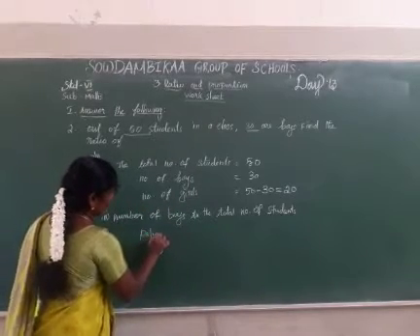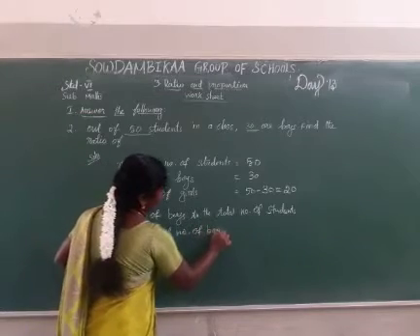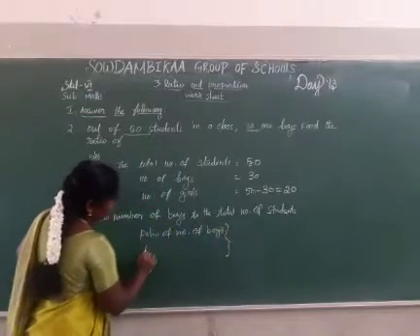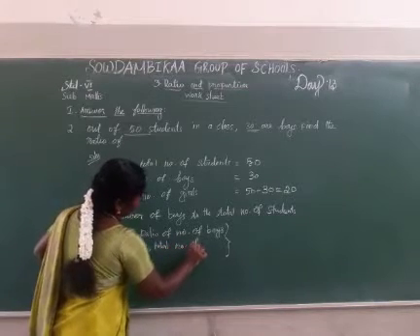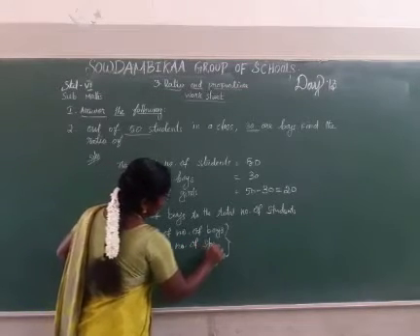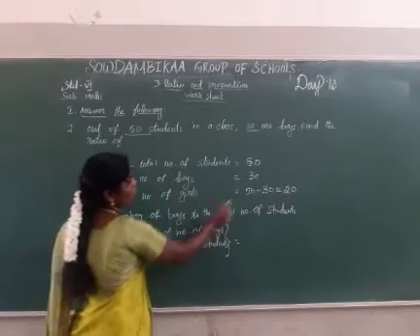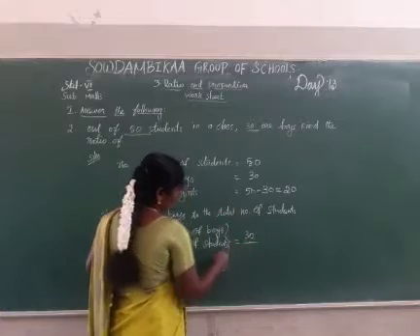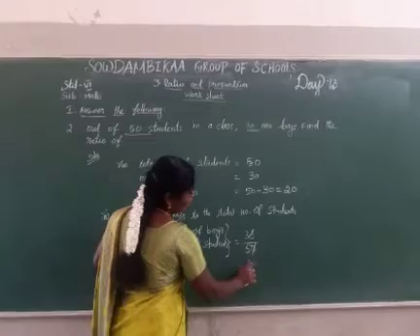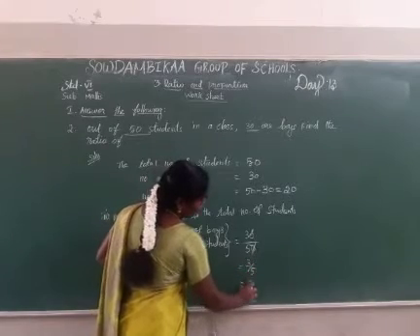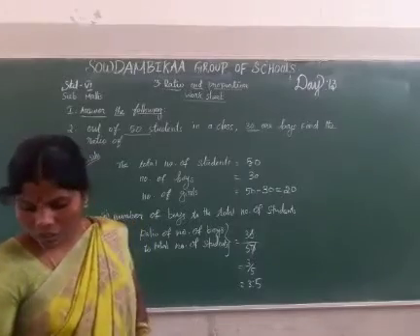Boys how much? 30. Total students 50. Cancel the zeros. The remaining answer is 3 divided by 5. The ratio is 3:5.